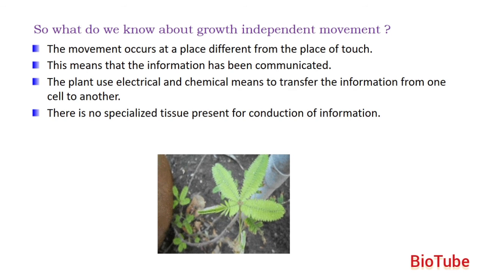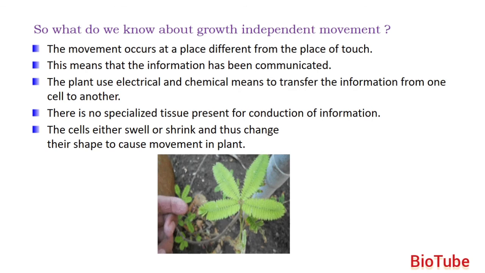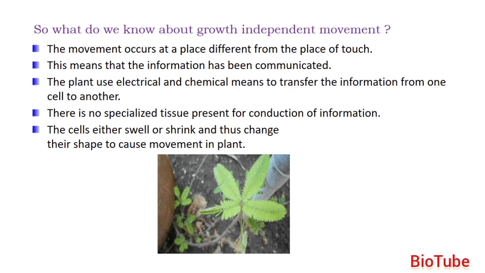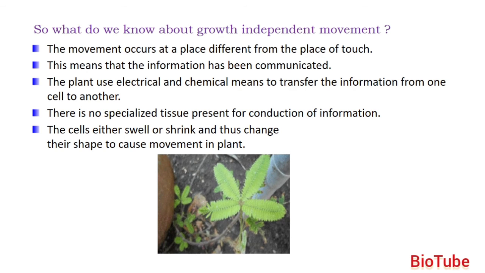There is no specialized tissue present for conduction of this information, for carrying this information. There is no specialized tissue. The cells either swell because of more concentration of ions, or they shrink because of less concentration, and thus their shape changes, causing the movement in plants.